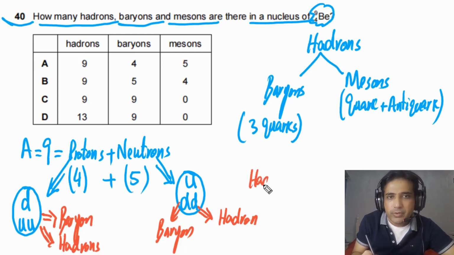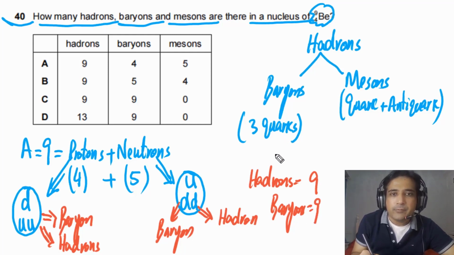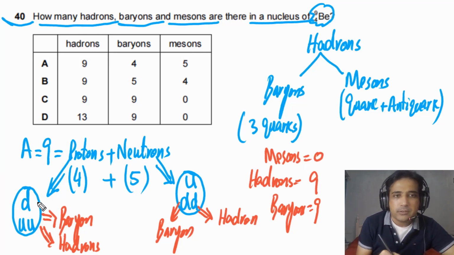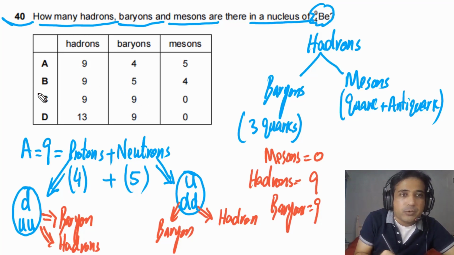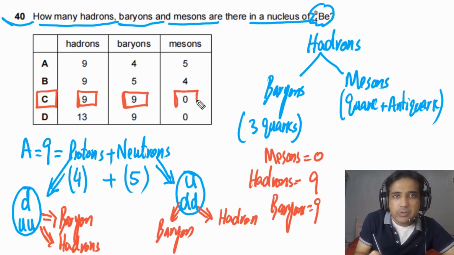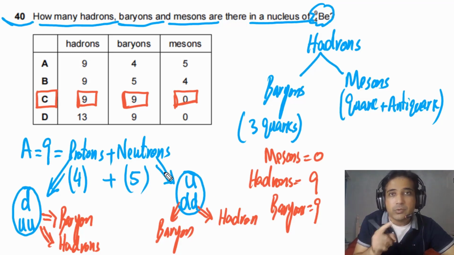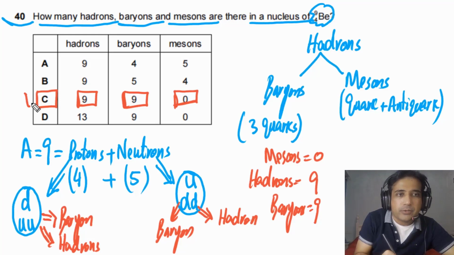We can simply write down, we have hadrons 9 and we have baryons also 9, but we have the number of mesons equal to 0. No meson, because they do not consist of a quark and an antiquark. So the answer for this question has to be C. We have 9 hadrons, 9 baryons, but no meson because they consist of 3 quarks, not 2 quarks. So the answer for this question is C.